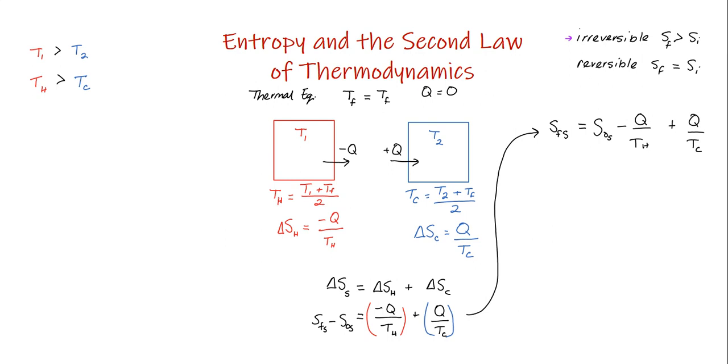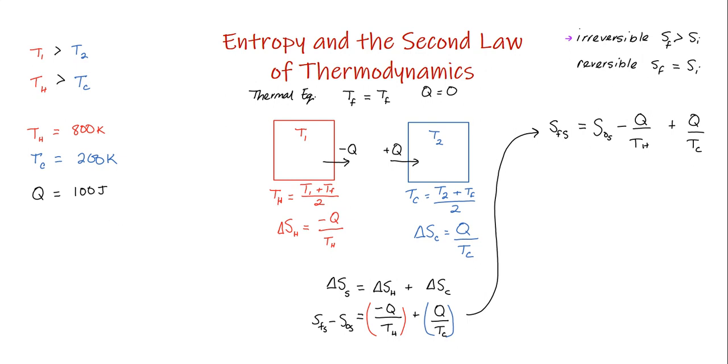So I'm going to make up some values, and just to keep in mind, these values are kind of ridiculous. These are not values that you may actually see if you actually did an experiment, but they do help make this point. So I'm going to say that TH is going to be 800 Kelvin. So this is the average hot temperature of the red block. And the average cold temperature of the blue block is going to be 200 Kelvin. So I'm just making up some values here just so that we can kind of see how this works out. Now I'm making up this bogus value here that the value of Q, the heat lost by the red object and gained by the blue object, is going to be equal to 100 joules.